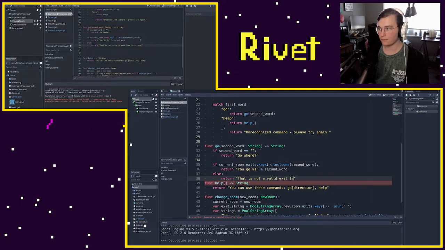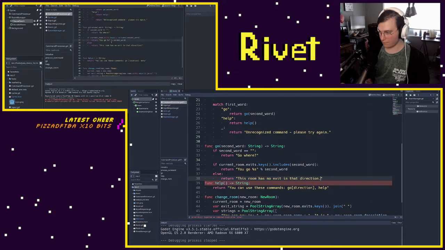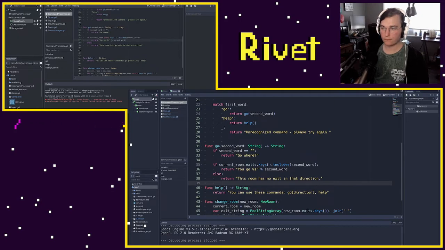Or you can say something a little less, I mean, that sounds super stiff. Maybe we can say, this room has no exits in that direction. That sounds a little bit less like programmer speak. So now we are saying, if this is an actual room this way, then you go there. Else, we'll just print out a message to help the player saying, you can't actually go that way. It's not a valid direction.